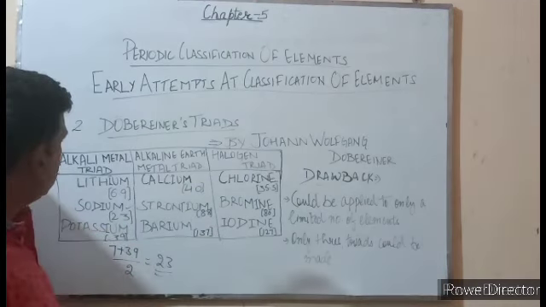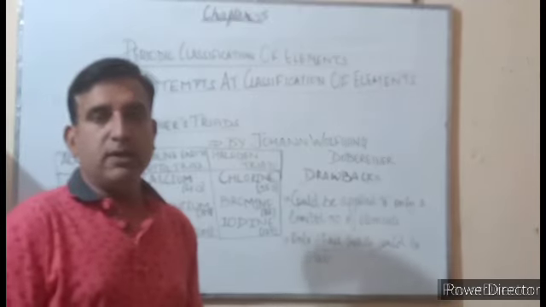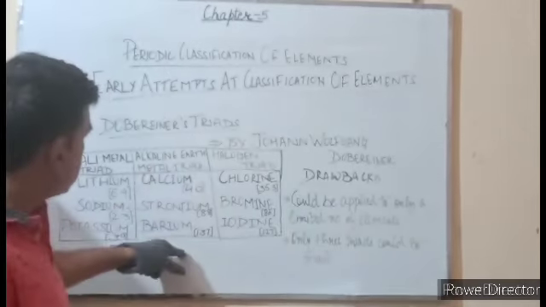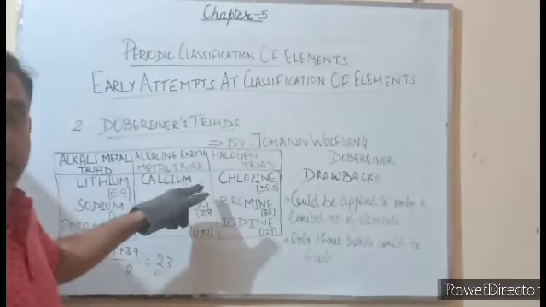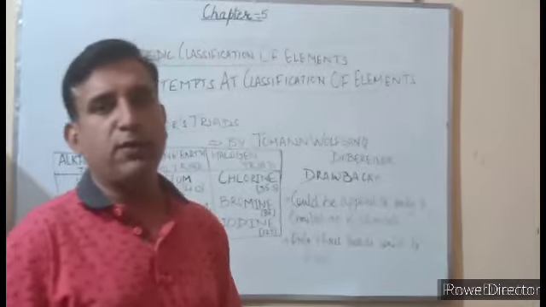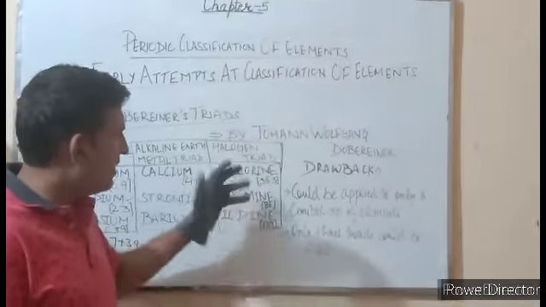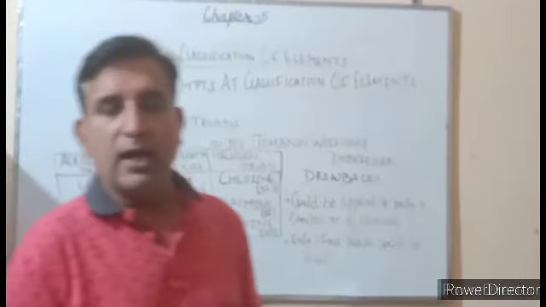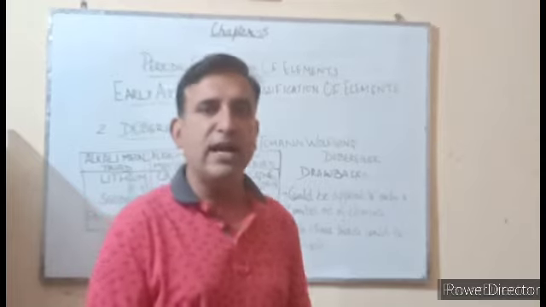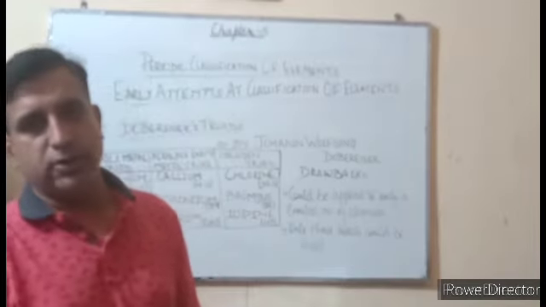Why do we call it the alkali metal triad? Because the metals of this group react with water to form strong alkalis. Why are this group's metals called alkaline earth metals? Because their oxides or hydroxides are alkaline in nature, and their oxides are found in the earth's crust. And why are the third ones called halogens? Halogen is made up of 2 words, halo and gen. Halo means salt and gen means forming. As these non-metals form salts, they are called the halogen triad.